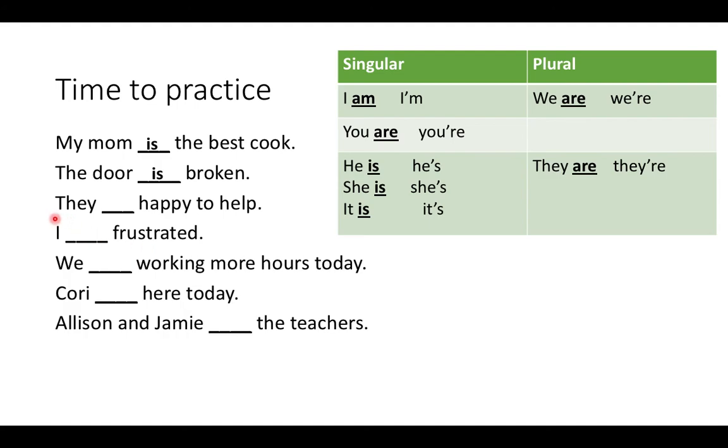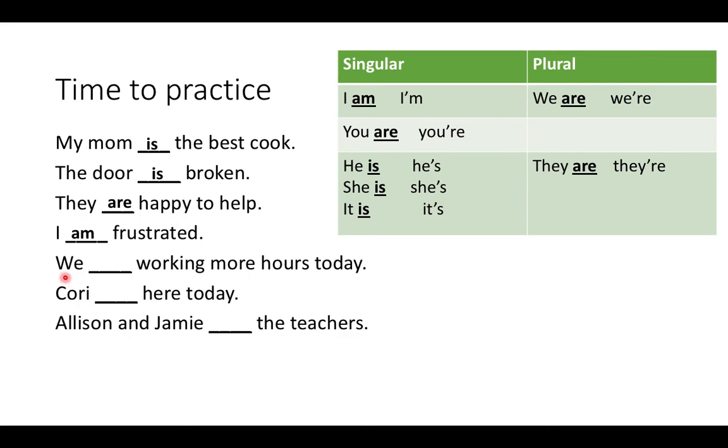For this one, they blank happy to help. When we have they, this one's easy because we already have that in our little chart over here. They is plural, so we need to put are. So they are happy to help. For this one, I, again, really easy. You always need to say I am. So I am frustrated. That's going to be the answer for that one.